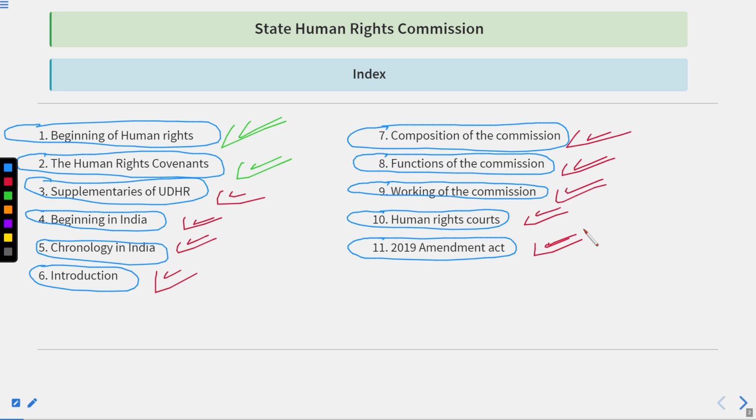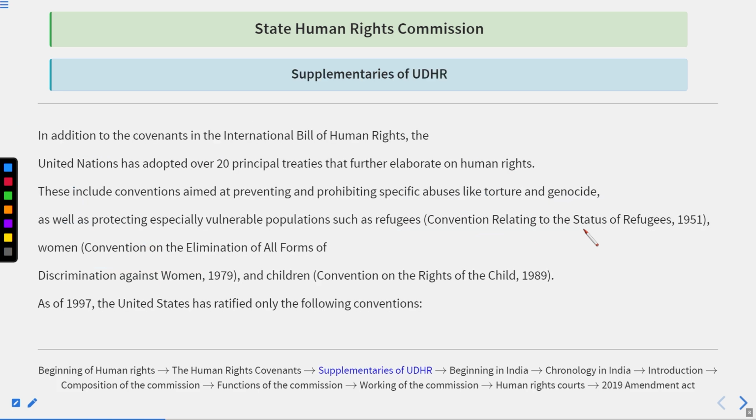And then, when we talk about the ICCPR, that is the covenant that was ratified by the United Nations only partially. They just ratified some provisions and even provided some reservations and exceptions. So this is the picture that we have created and that is what we had revised. Let's start with today's topic. Today's topic is going to be the supplementaries of UDHR.